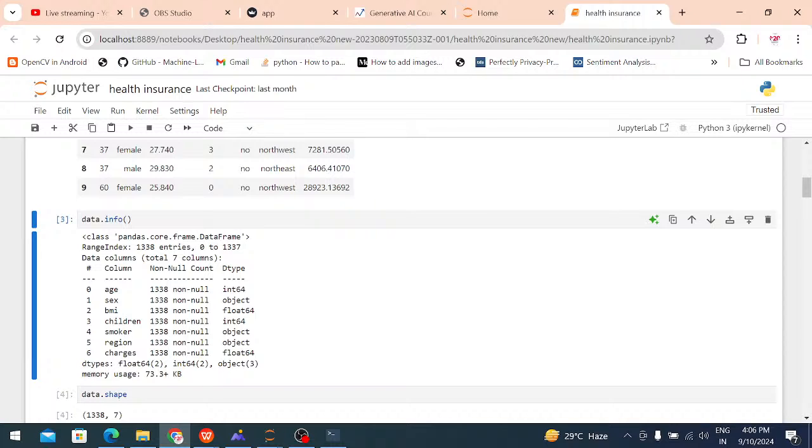For example, age is integer, sex is male or female, which is the object format. Object or string are the same in Python, because in machine learning we mostly use the Python language. After that it mentions how many float values, how many integers, and how many object data types there are.